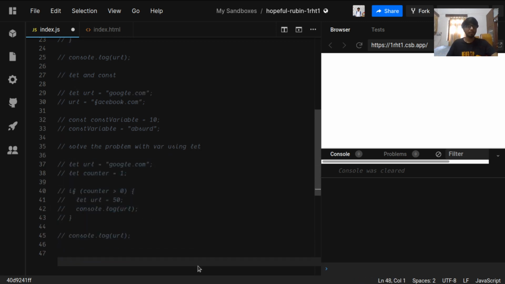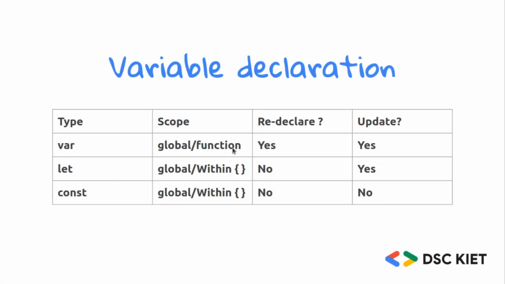So this was all about var, let and const. I will just show you a table so that you can learn faster. This is a table for variable declaration. We have var, which has a scope of global and function. Can you redeclare it? Yes. Can you update it? Yes. Anything can be done with var variables.